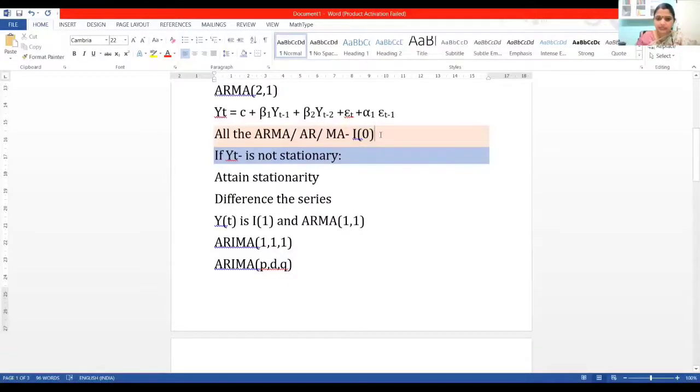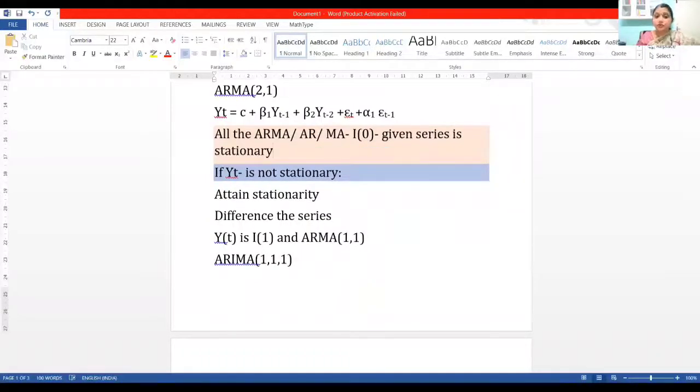I0 means the given series is stationary. The given series as such is stationary. You don't have to perform any transformation or any other changes. It is in itself stationary. I0 means it is in itself stationary. We don't have to try to attain stationarity.